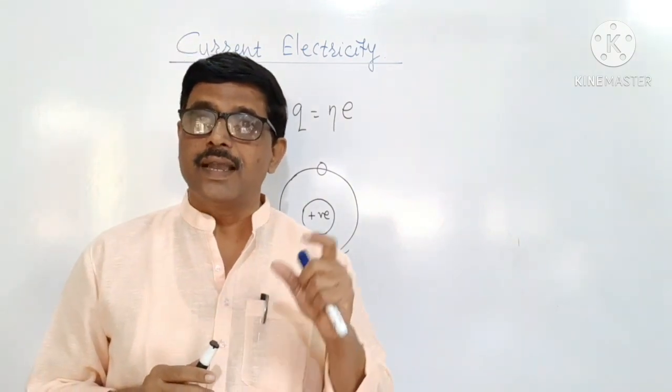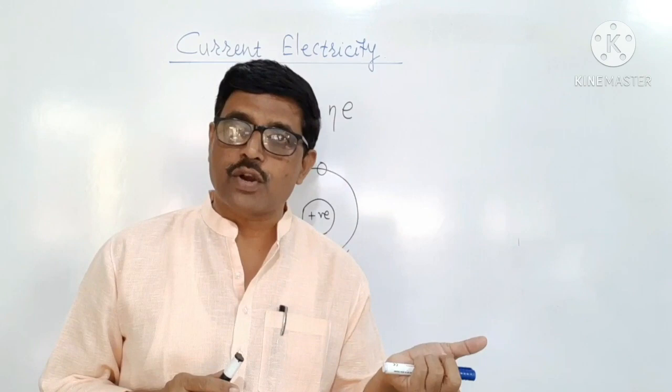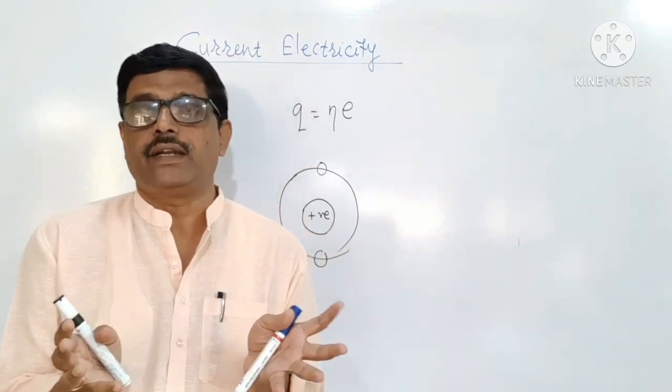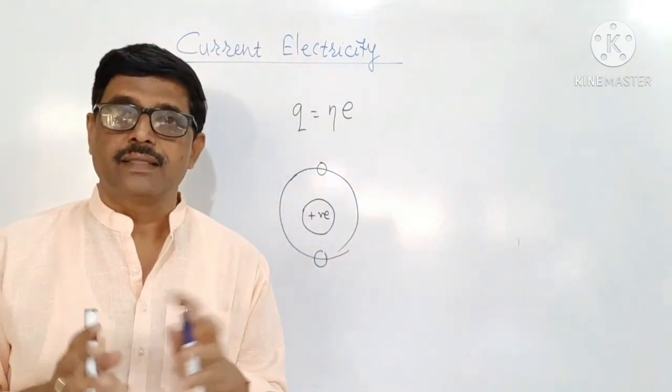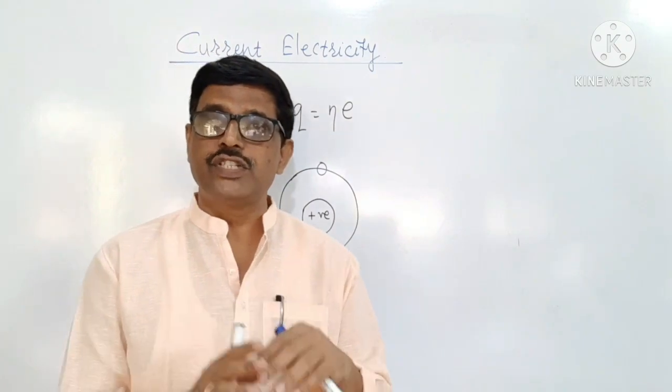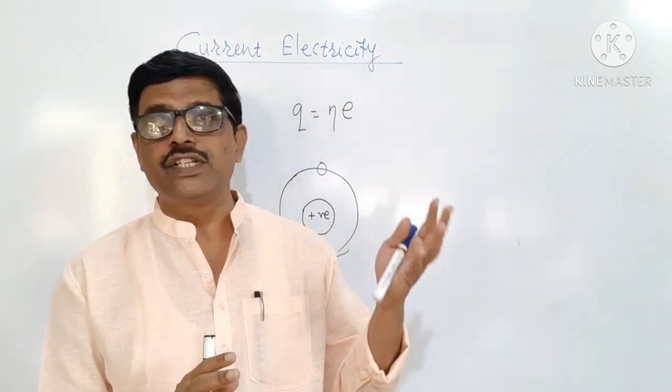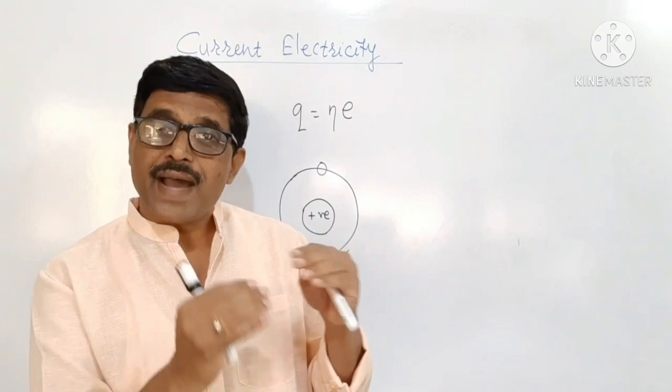In conductors, electrons in the outermost orbit are loosely bound. The attraction between the positively charged nucleus and the negatively charged electron is comparatively weak.